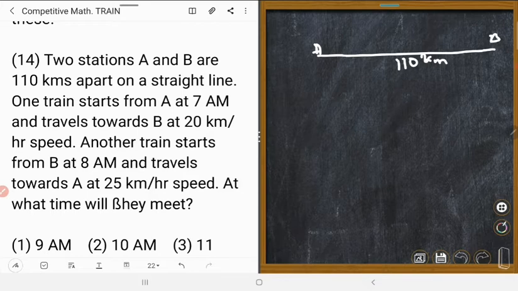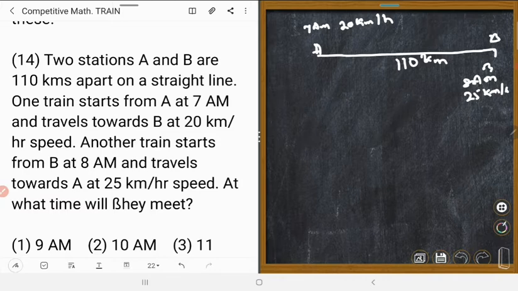One train starts from A at 7 a.m. and travels towards B at a speed of 20 km per hour. Another train starts from B at 8 a.m. and travels towards A at 25 km per hour.